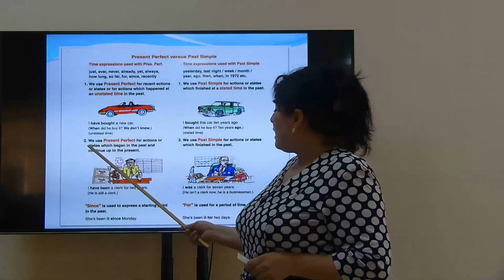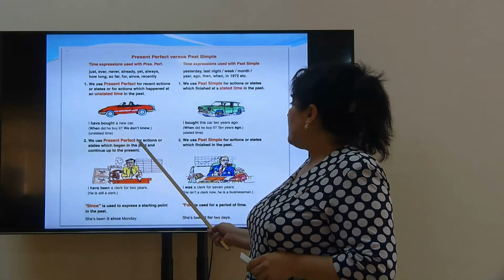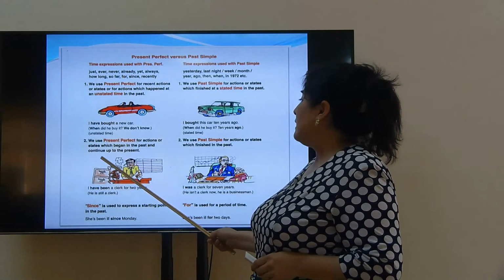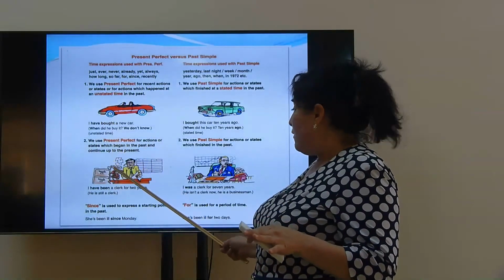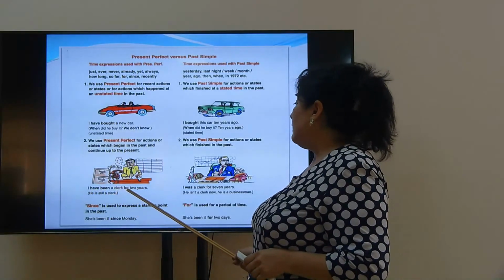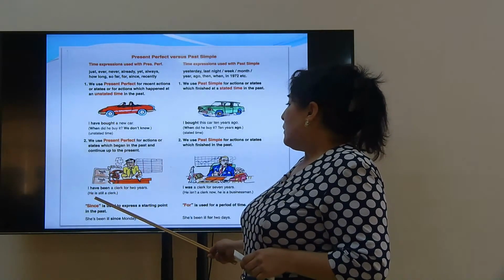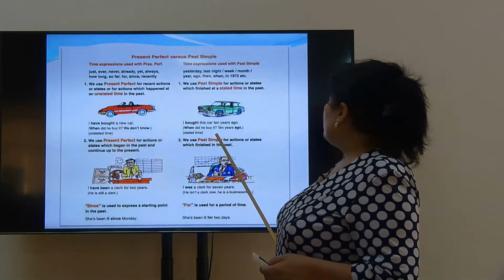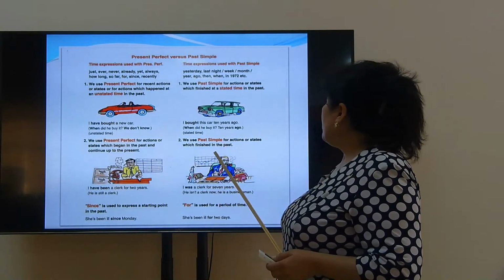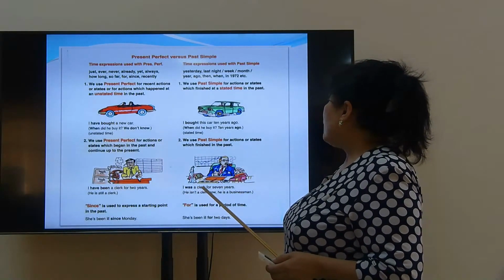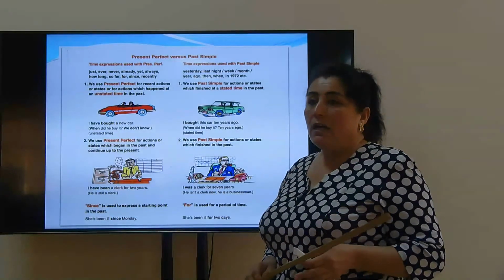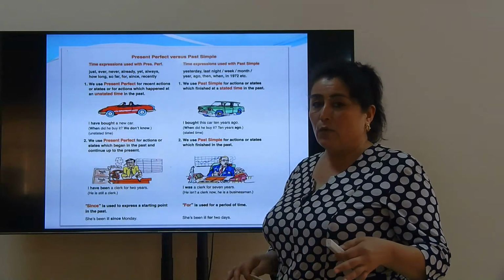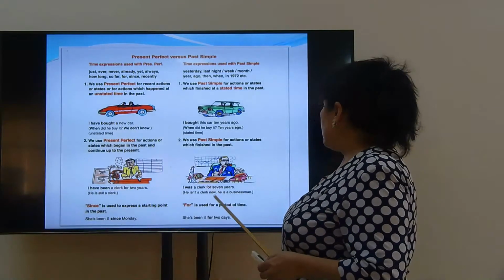The next difference is that we use present perfect for actions or states which began in the past and continue up to the present. For example, I have been a clerk for 2 years. So I am a clerk now. We use past simple for actions or states which finished in the past. For example, I was a clerk for 7 years. So I am not a clerk anymore. I don't work as a clerk anymore. Now I am a businessman. So it is in the past.